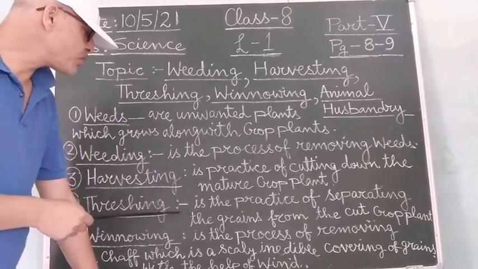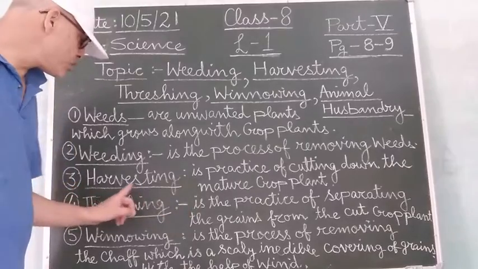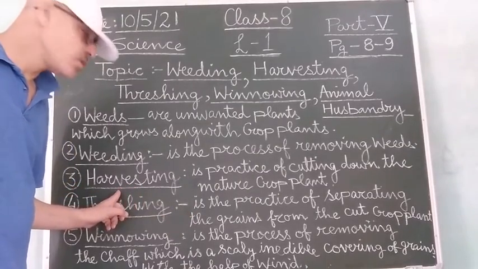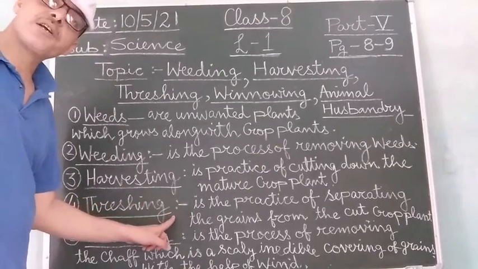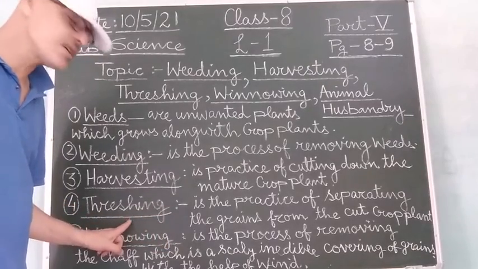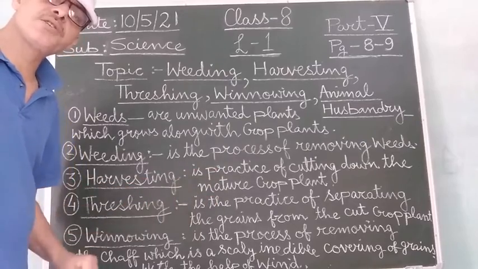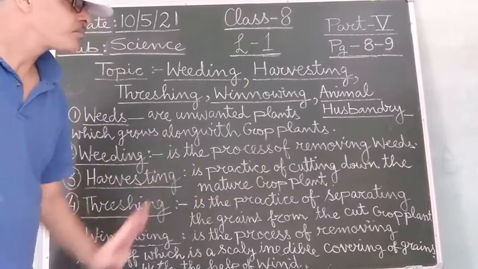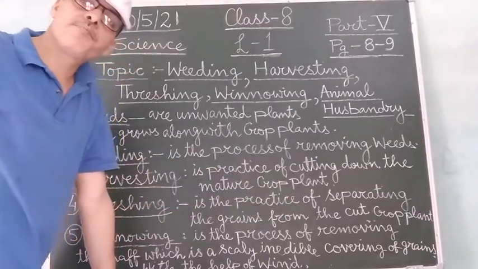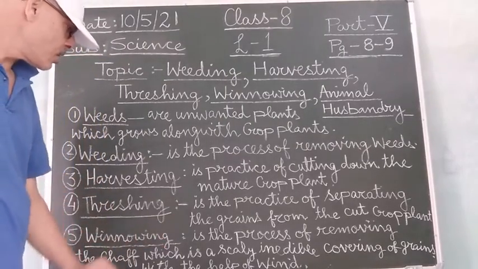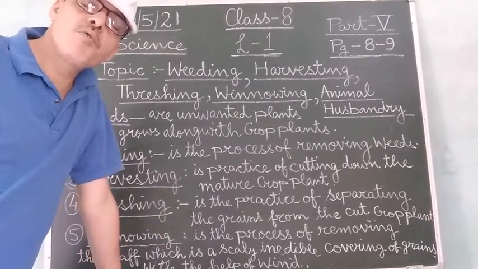Whatever mature plants are cut during harvesting, in the next practice, threshing, the farmer separates the grains from them. Now for this threshing purpose, what is there?